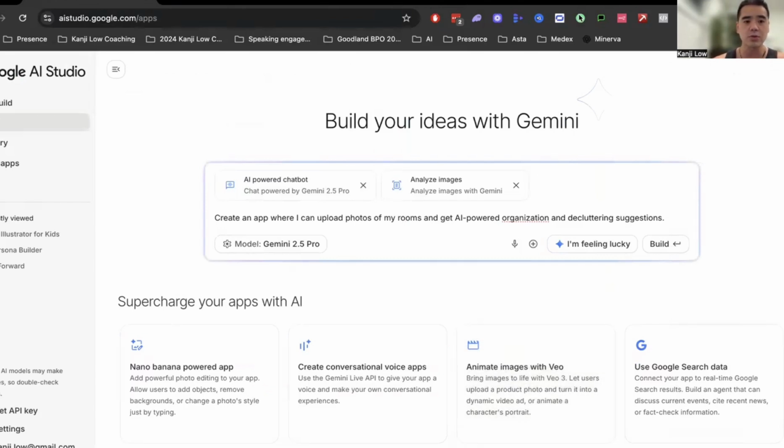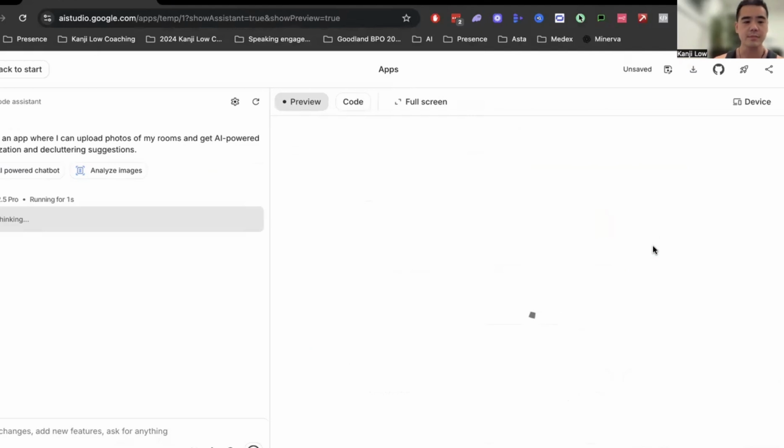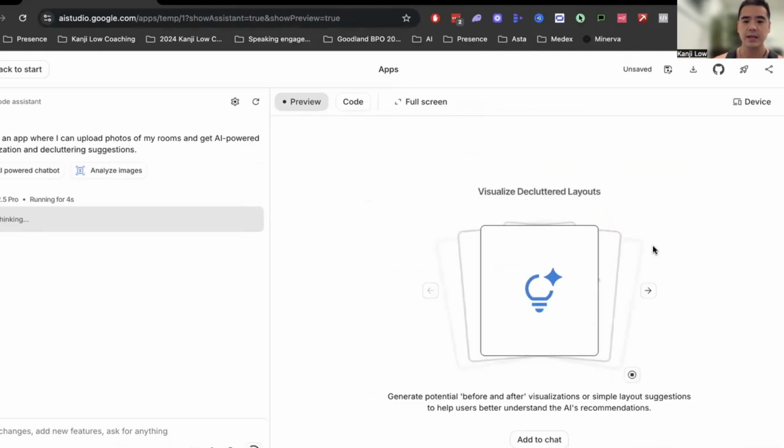If you just jump into AI Studio on Google, I clicked I'm Feeling Lucky, and it gave me an application where I can upload photos of my room and get AI powered organization and decluttering suggestions. So sort of like a Marie Kondo of AI chatbots that can give me suggestions. So I'm going to click build. And as you can see, it's doing the decluttered layouts, but we'll let that run.